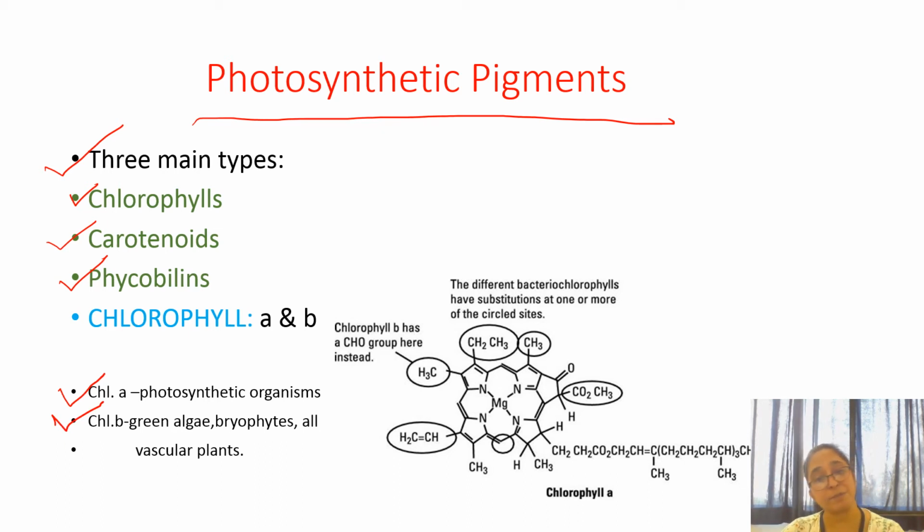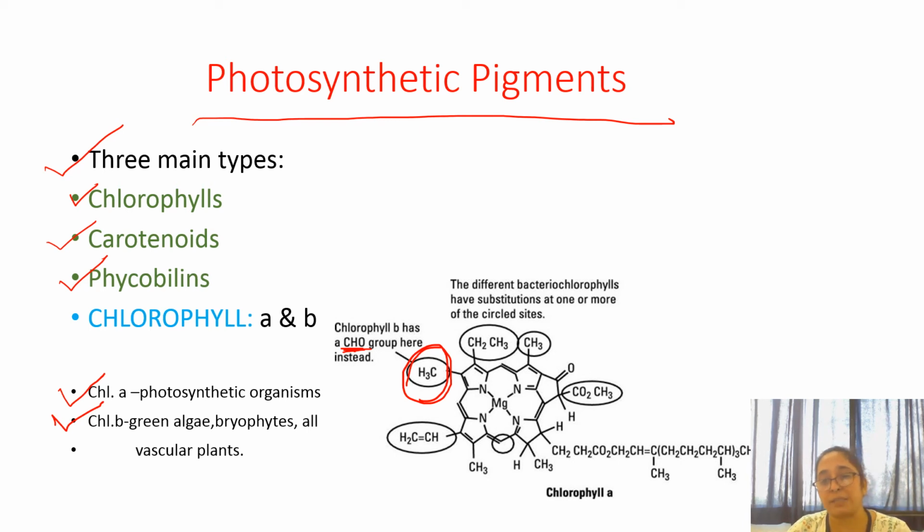So what is the main difference between chlorophyll A and chlorophyll B? Here I have drawn the chemical structure. This is the structure of chlorophyll A. Chlorophyll A has a methyl group, CH3, here you can see the methyl group. But chlorophyll B has an aldehyde group instead of the methyl group. This is the basic difference. So chlorophyll A contains the methyl group and chlorophyll B contains the aldehyde group in place of the methyl one.